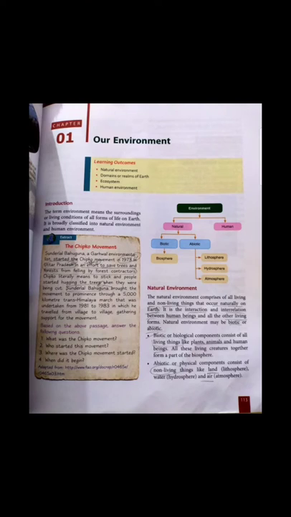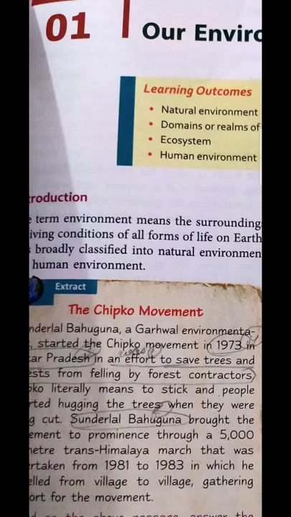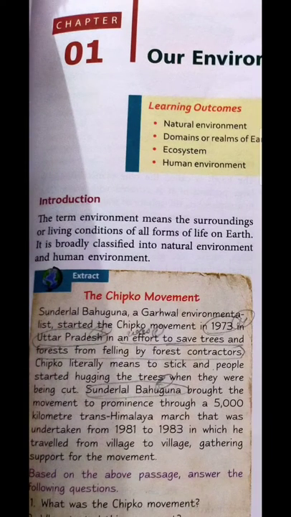Environment means the surrounding, or we can say the living condition of all forms of life on the earth. Look at the definition of environment: the term environment means the surrounding or living condition of all forms of life on earth. All the different forms of life present in our surrounding are considered as an environment.